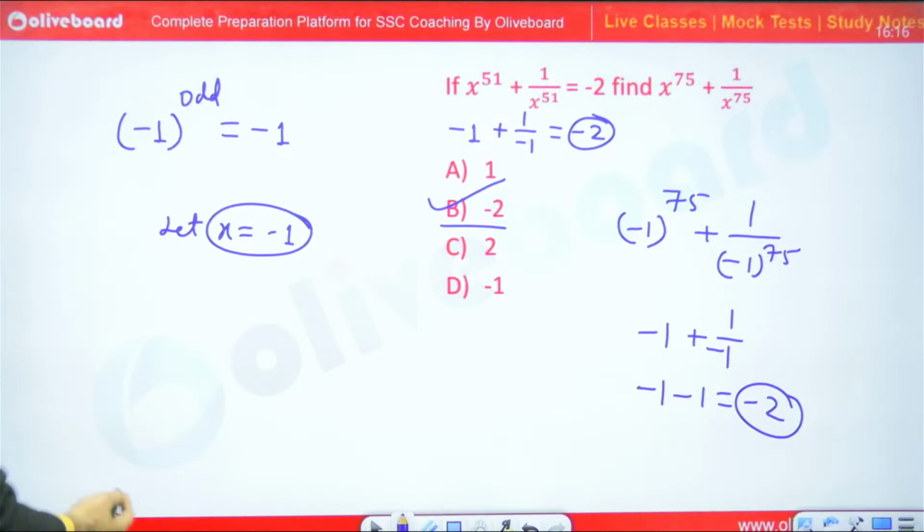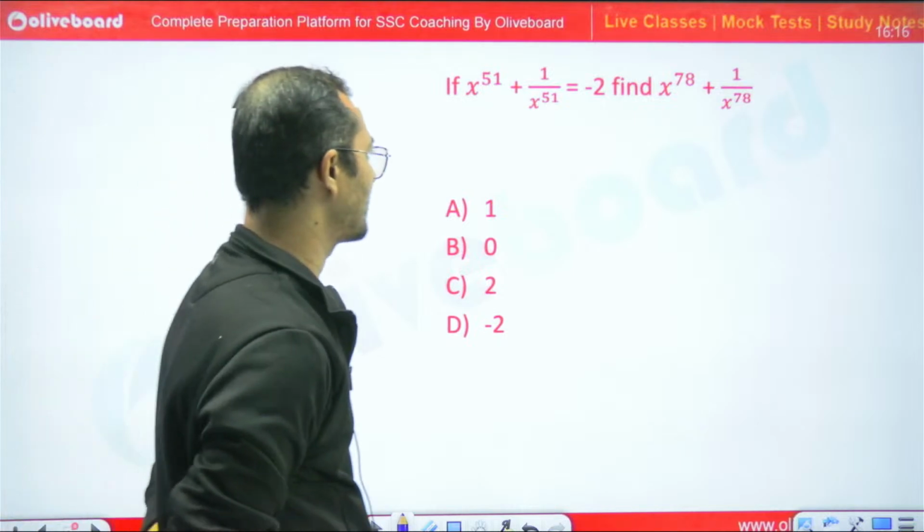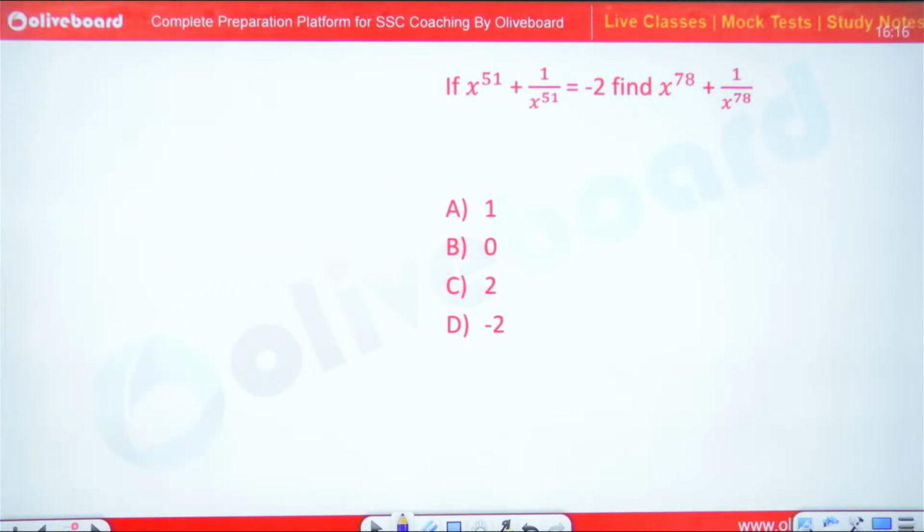Now tell me what would be the answer for this question. Yes, please. Just be careful and tell me what would be the answer for this question.